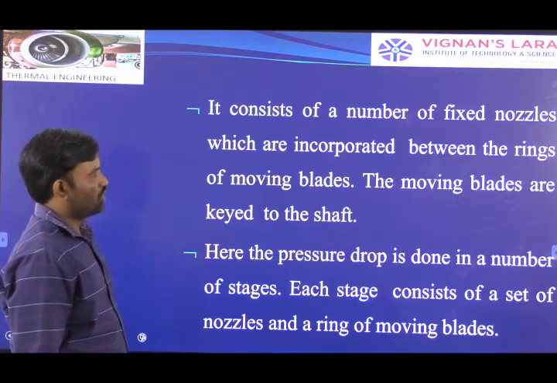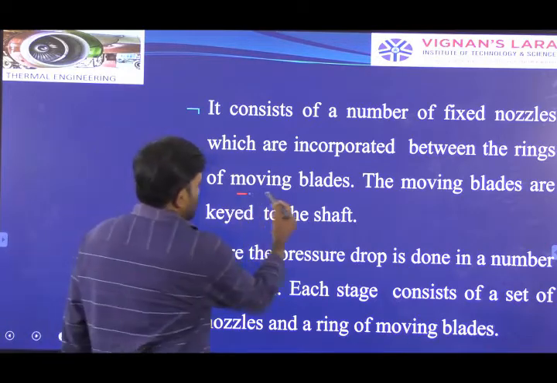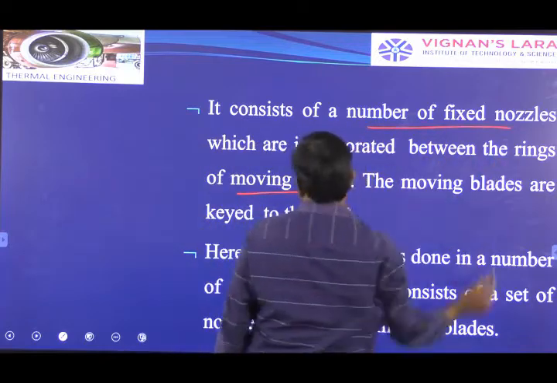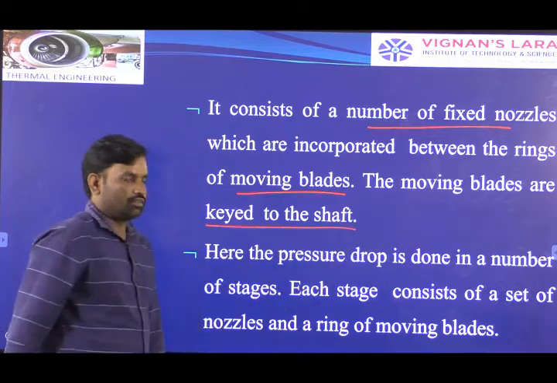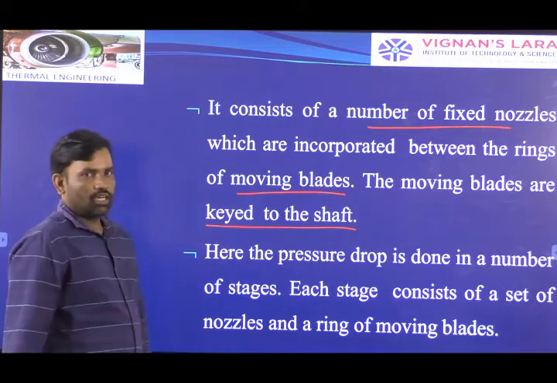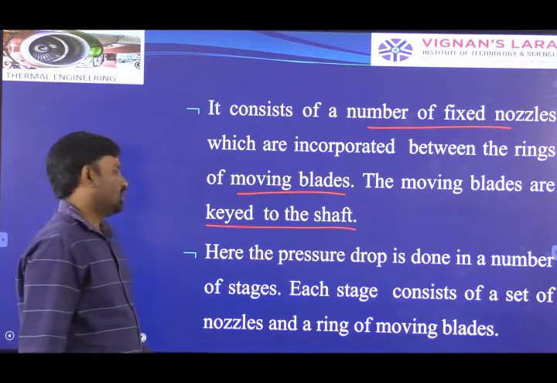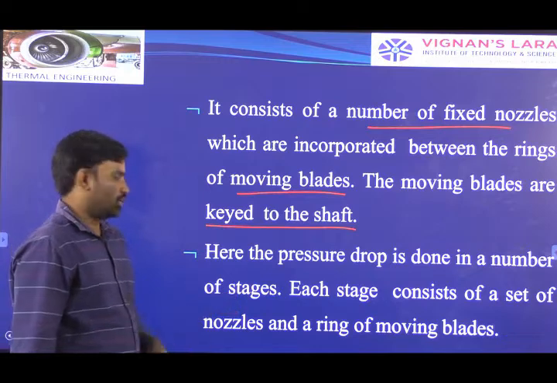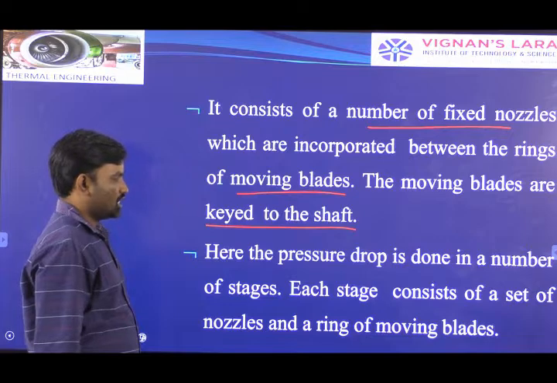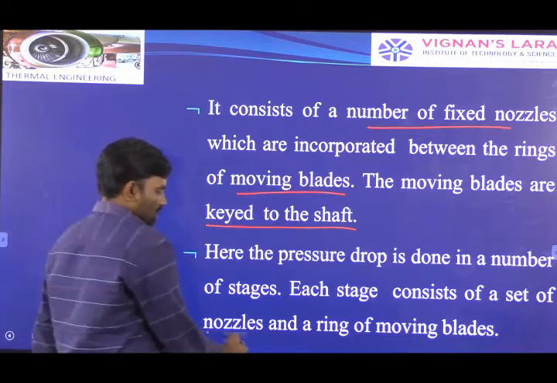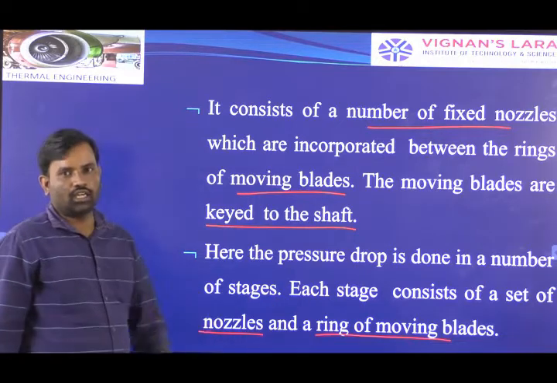It consists of a number of fixed nozzles which are incorporated between the rings of moving blades. The moving blades are keyed to the shaft. If the high velocity jet of steam strikes the moving blades, then automatically work is done by the shaft. Here the pressure drop is done in a number of stages. Each stage consists of a set of nozzles and a ring of moving blades.